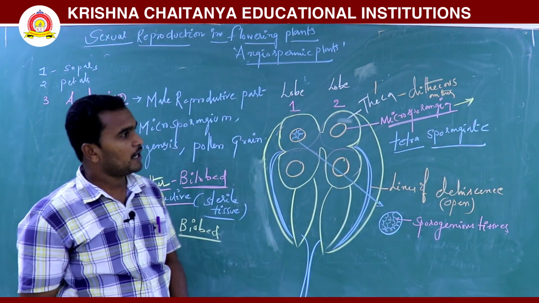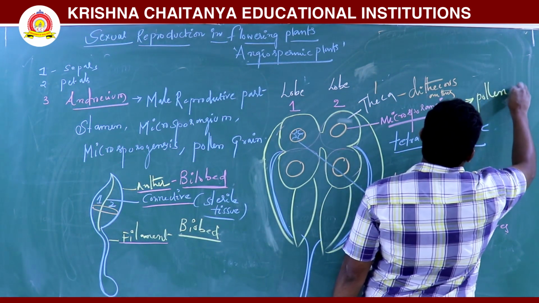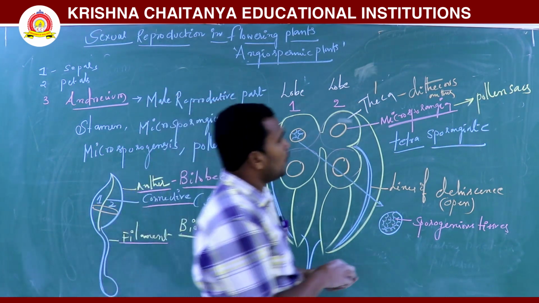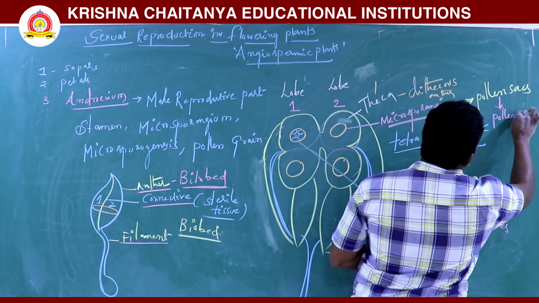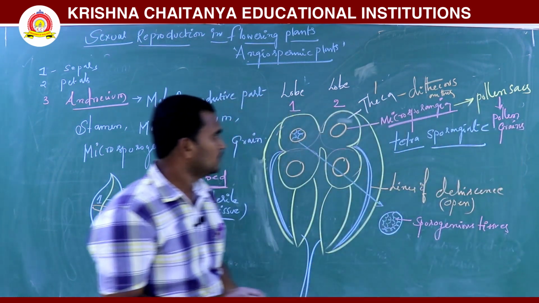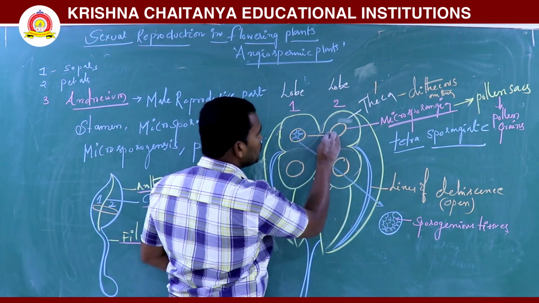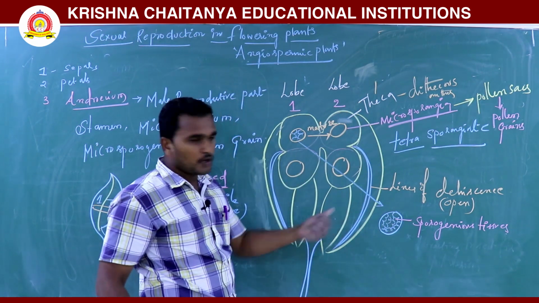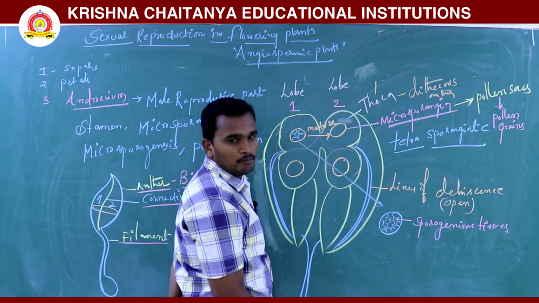When the microsporangium matures, it is converted into pollen sacs, packed with pollen grains. Initially it contains sporogenous tissue, and if it is fully matured, the sporogenous tissue becomes mature.